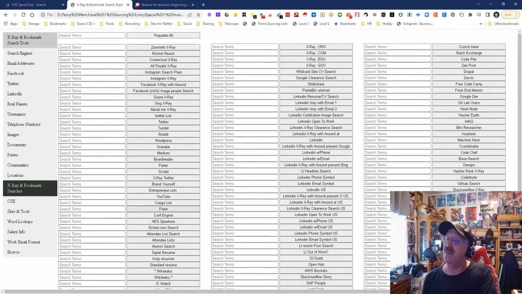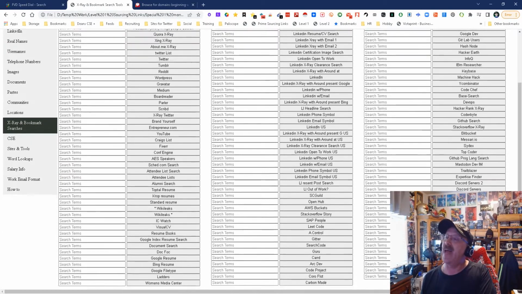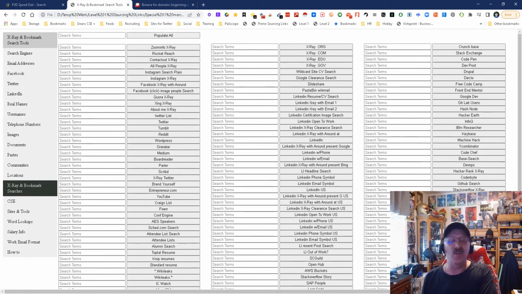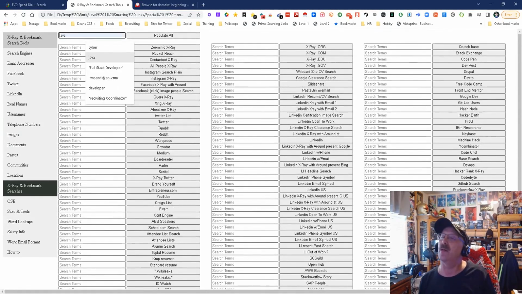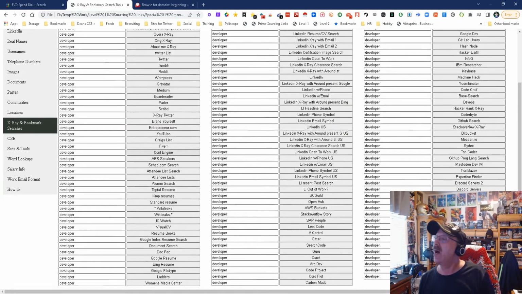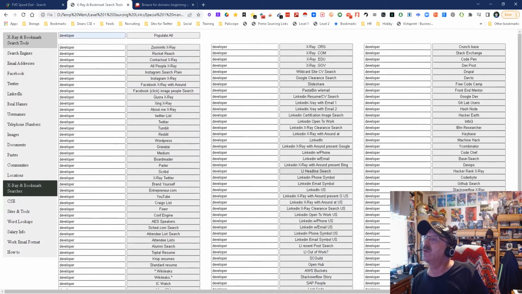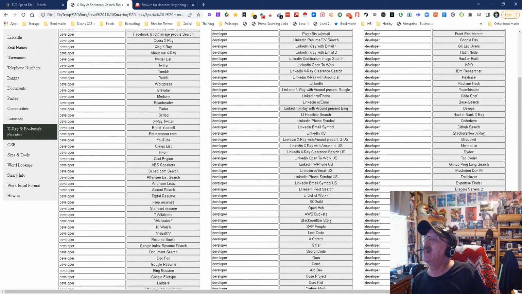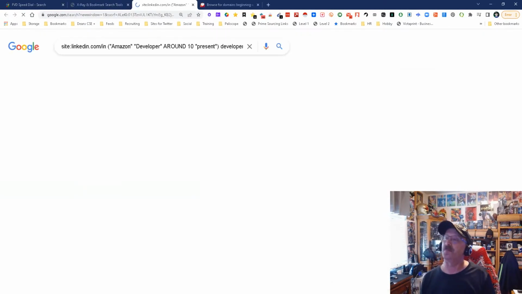So I'm going to take you through these, and it's especially important when we look at things like using the around function or some of the other functions we use here, like the wildcards and stuff, because you need to understand that what I've done is create a base string for you. So I'll give you an example of what I mean. I'm just going to go ahead and put in the word developer and populate. Actually, I think I will use a different one. I will go ahead and pick the LinkedIn one there.